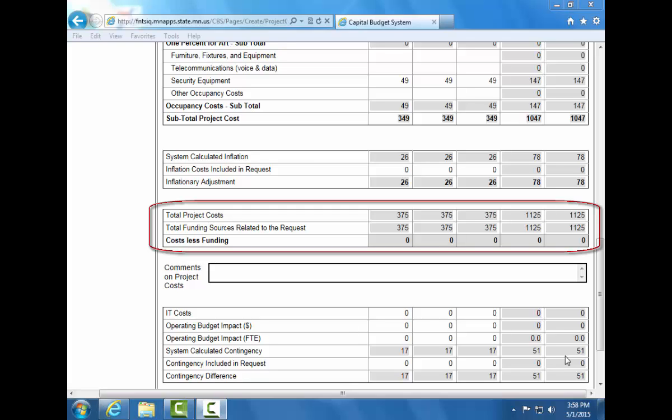The total project costs, total funding sources related to the request, and costs less funding are also auto-calculated. The total funding sources pulls from the previous screen, and the total costs must match the total funding sources. Less funding should show zeros for all years.